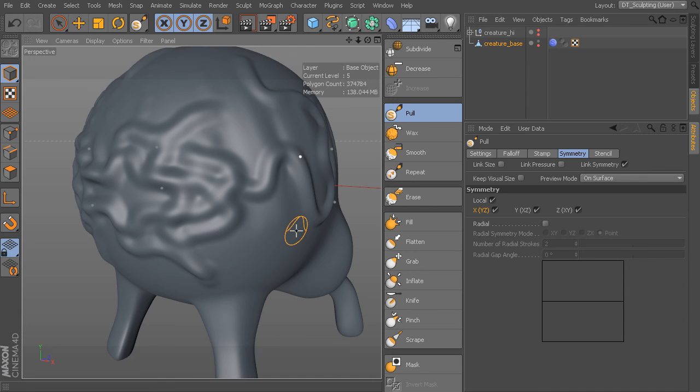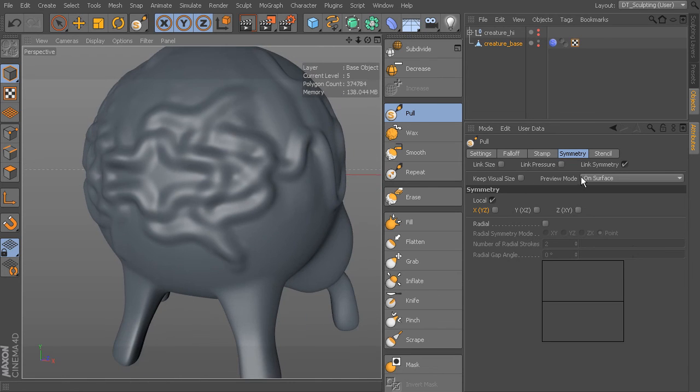So if you're working on something like a face or a creature, a lot of times they're going to be fairly symmetrical, at least at the beginning, and so you can use symmetry here to activate that. Okay, and I can turn that off with just Alt and whatever axis. So Alt X, I can turn that off. Alt Z, turn that off as well. So now I'm not working with symmetry. And if you want to have symmetry on all the brushes that you're working with, so if you change brushes, you want to make sure to keep that symmetry, then you can turn on this link symmetry button right here. Just make sure that that is checked.